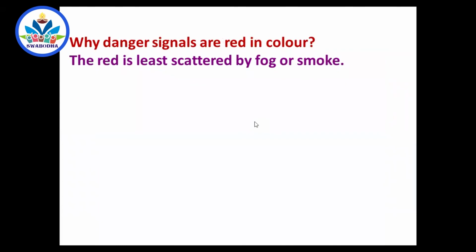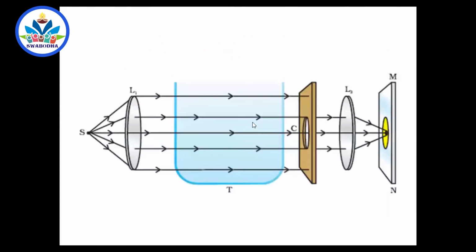Okay, these may be the questions: why the sun during danger signals is red in color, and why the sea is bluish in color, the ocean is bluish in color. And you can do this experiment in your house. A very simple experiment. Take a ray of light, pass it through this lens, and make it pass through a beaker containing water.